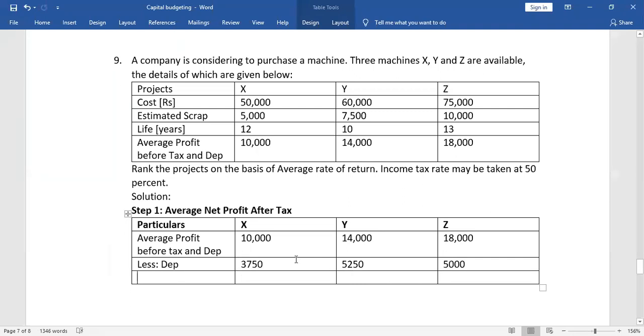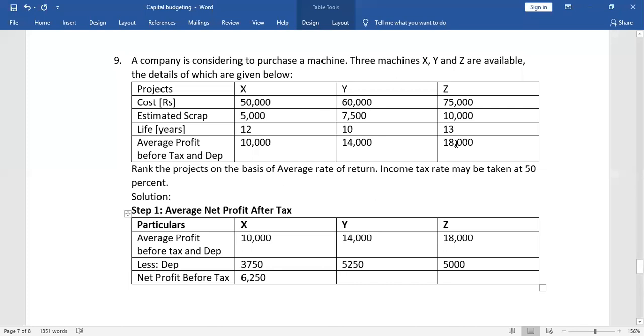We will less depreciation from average profit before tax, and when we do, we get net profit before tax. So 10,000 minus 3750 is 6250. Same way 14,000 minus 5250 is 8750.